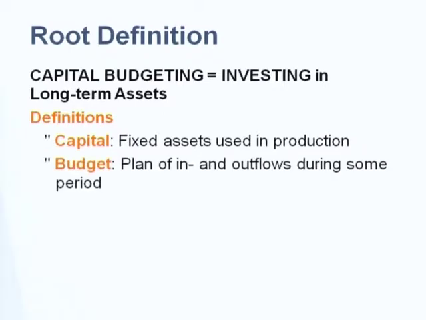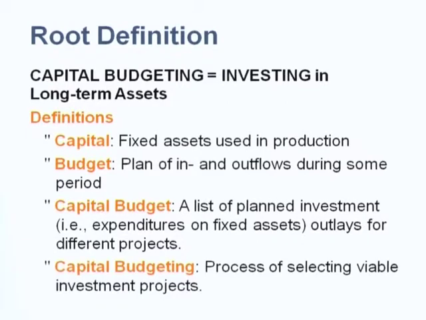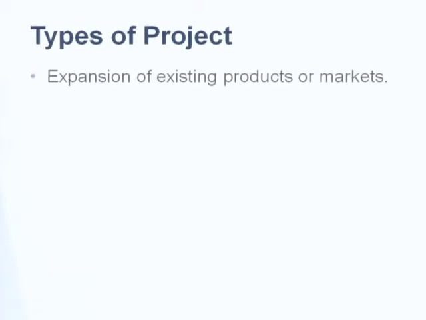So we have root definitions. Capital means the fixed assets used in production or any project, right? Budget is a plan of inflows and outflows during some period. Capital budget is a list of planned investment outlays for the different projects. And capital budgeting is a process of selecting viable investment projects, right? So you need to understand the root definition of capital budgeting.